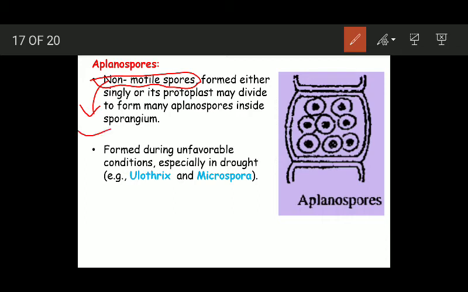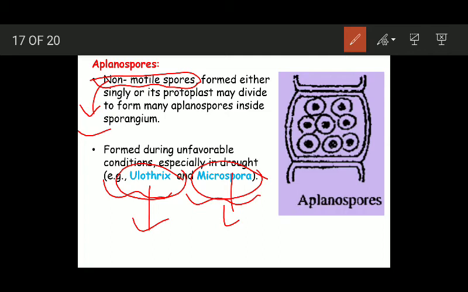The hypnospores are formed during unfavorable environmental conditions, especially in drought. So hypnospores mark the arrival of unfavorable environmental conditions. You can simply remember, while zoospores are produced during favorable environmental conditions, the aplanospores are produced during unfavorable environmental conditions. Example is that of Ulothrix and Microspora. In these species, you will find they start producing aplanospores during unfavorable environmental conditions.